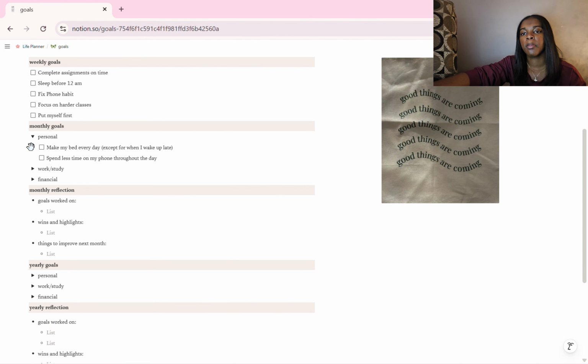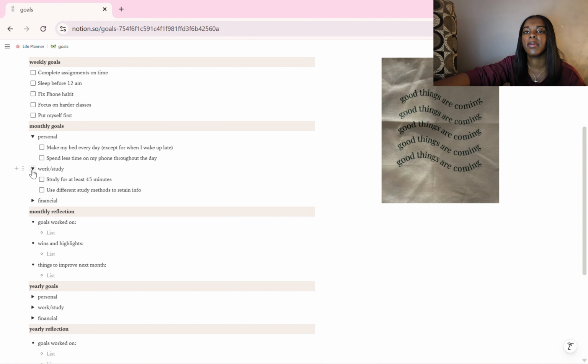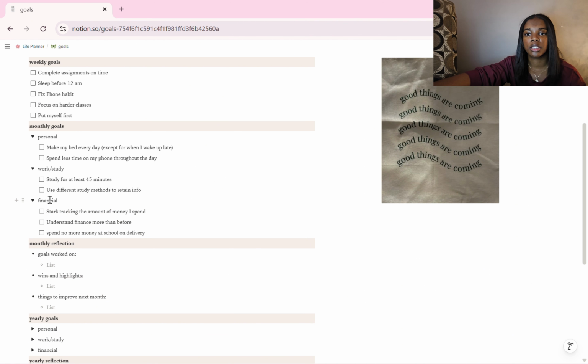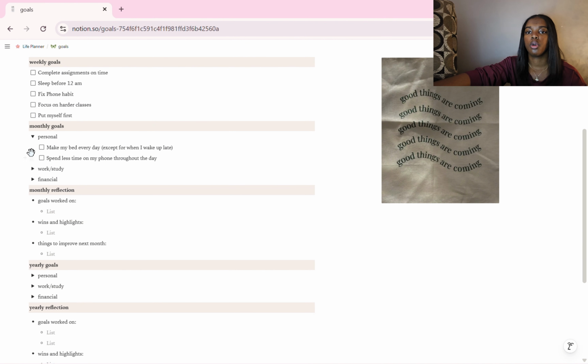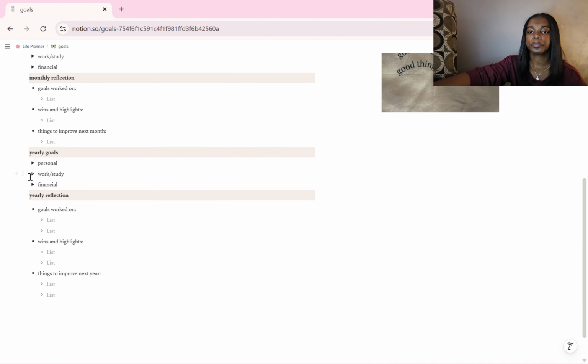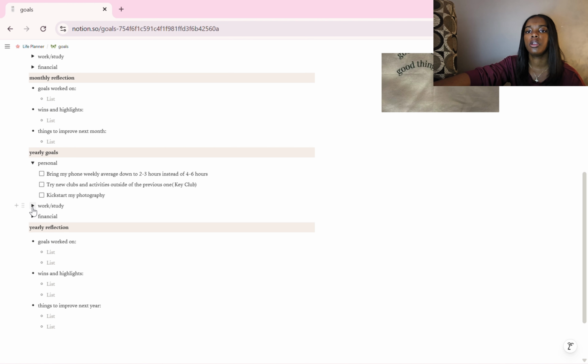And then I have my personal monthly goals, like in my bed, spend less time on my phone throughout the day. And then for my work and school study type things, I have like study for at least 45 minutes, use different study methods to retain information. And for my financial goals, it's like start tracking the amount of money I spend, understand finance more than before, and then to spend no more money at school on delivery. And things like that.